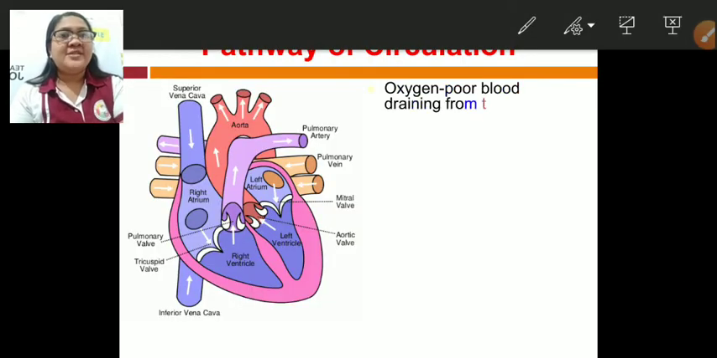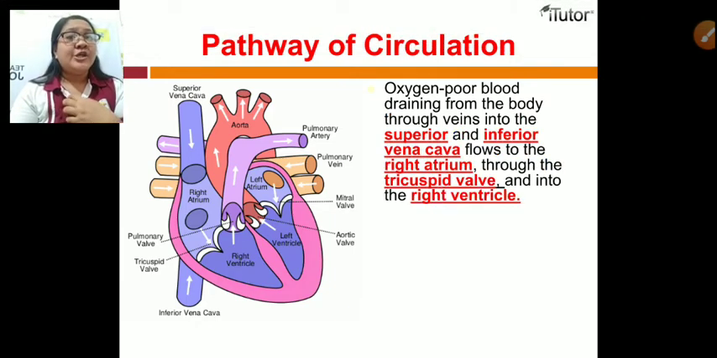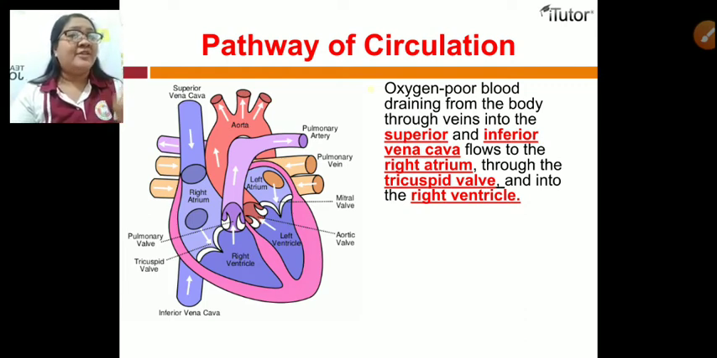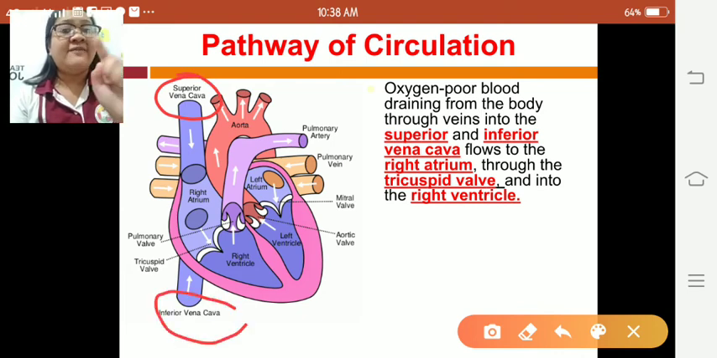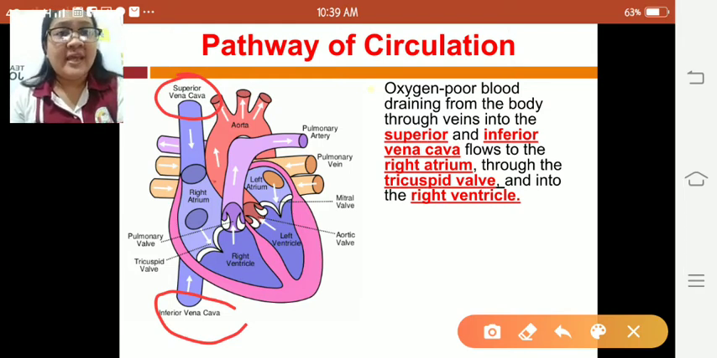Okay, let's go to the pathway of circulation. So how blood circulates sa aton nga heart? Paano siya nag-enter sa heart? Diin siya makadto? Ano ang iya nga una nga kadtuan? Okay, let's talk about this. So, oxygen poor blood draining from the body through the veins into the superior and inferior vena cava. So, as you can see here, ang blood masulod sa inferior vena cava and the superior vena cava and flows to the right atrium.